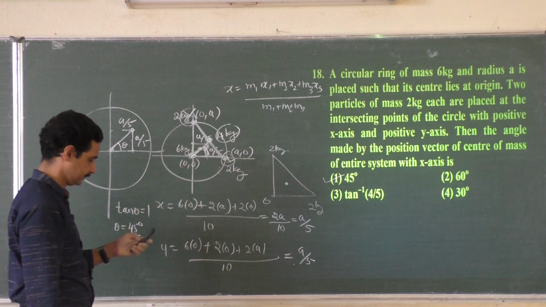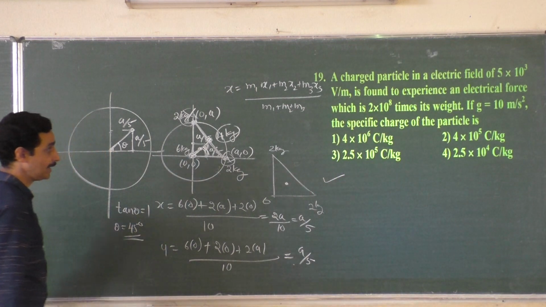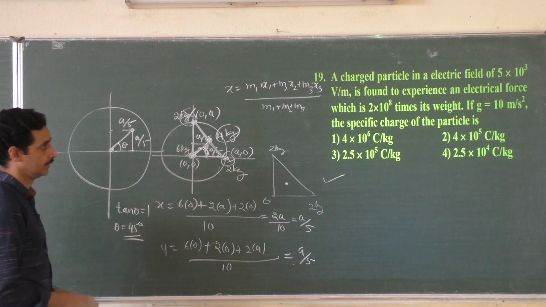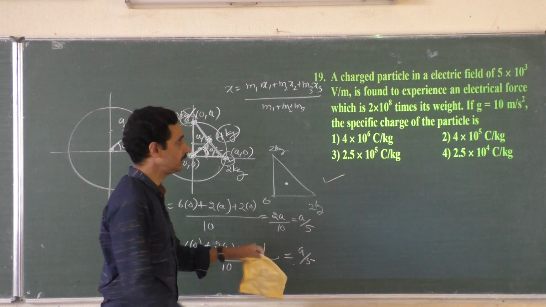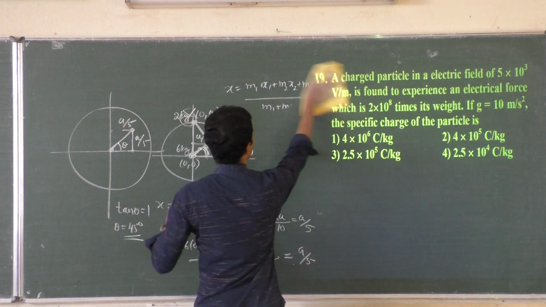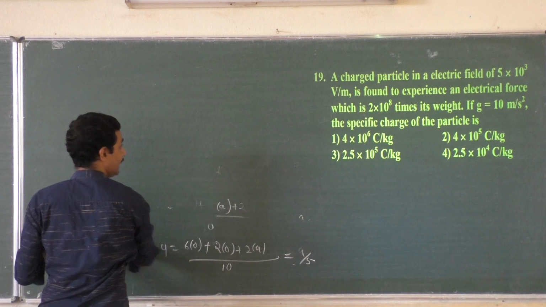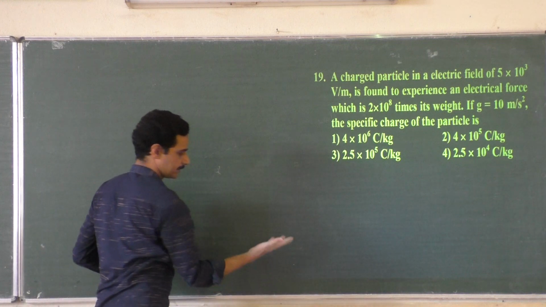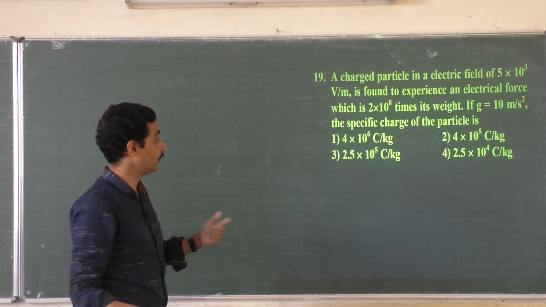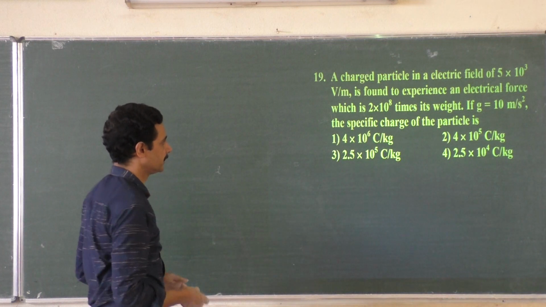Okay, 18. A charged particle in an electric field of 5 into 10 to the power 3 volt per meter is found to experience an electrical force which is 2 into 10 to the power 8 times the weight. The force experienced by the charged particle in the electric field is 2 into 10 to the power 8 times the weight. If g is so much, find the specific charge of that.